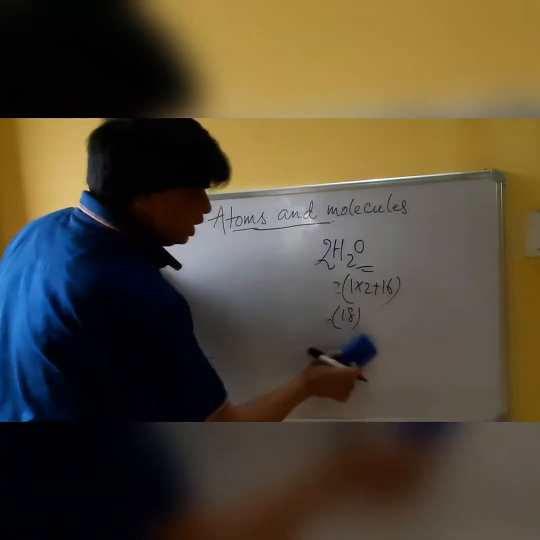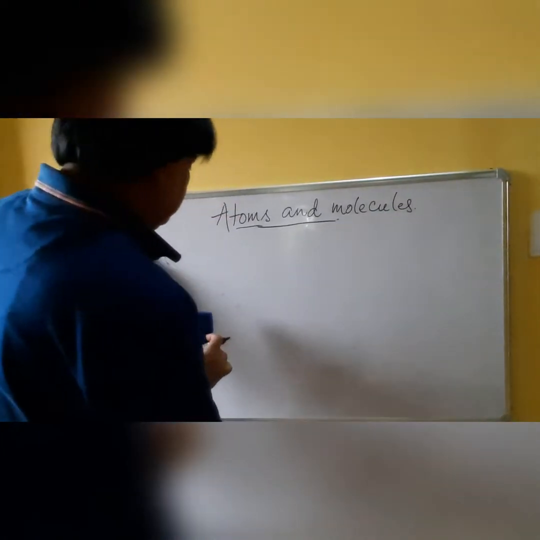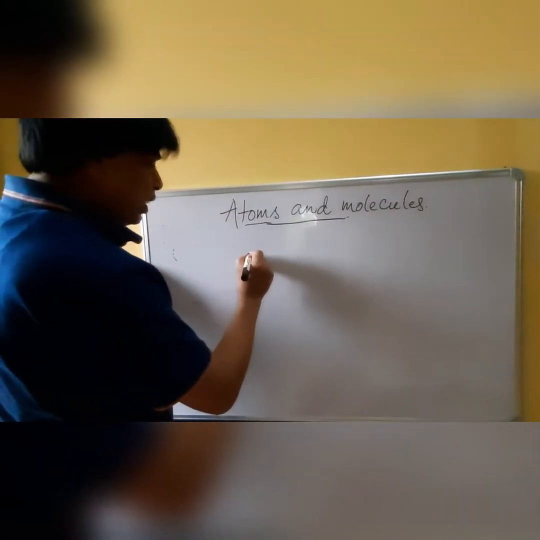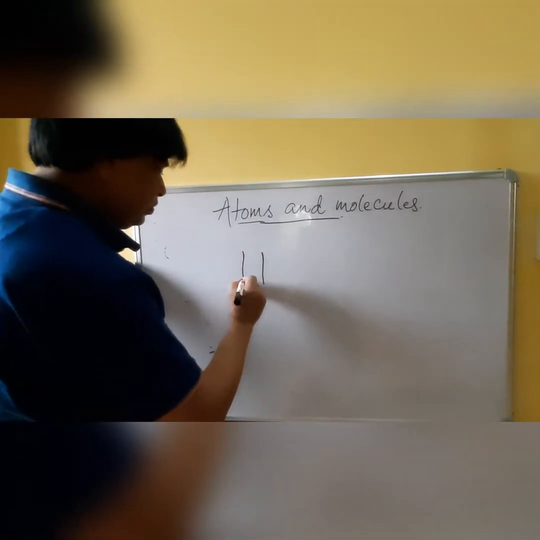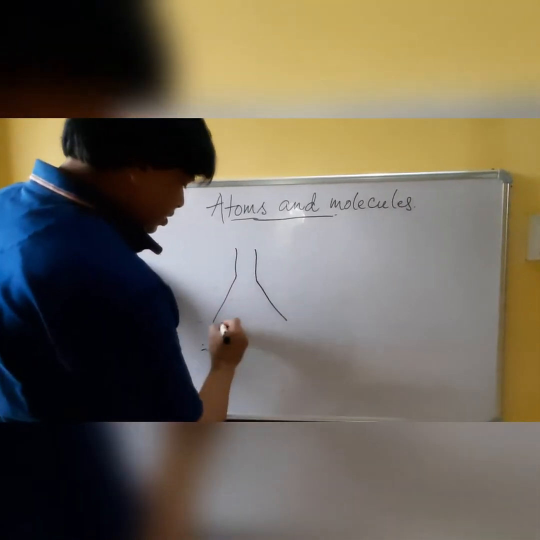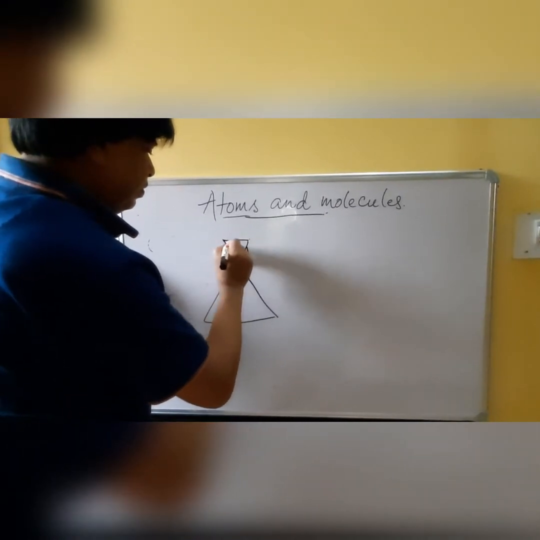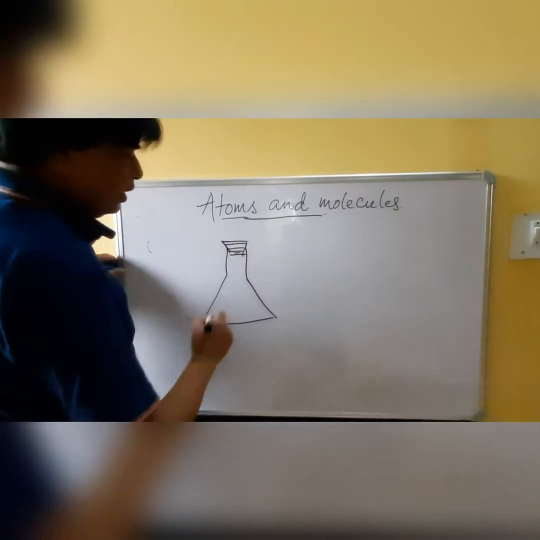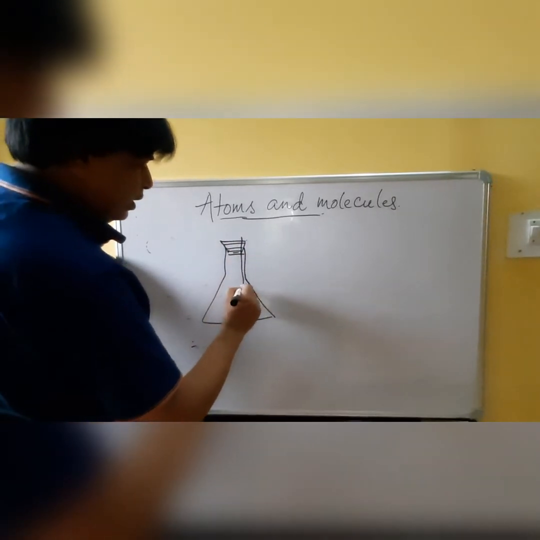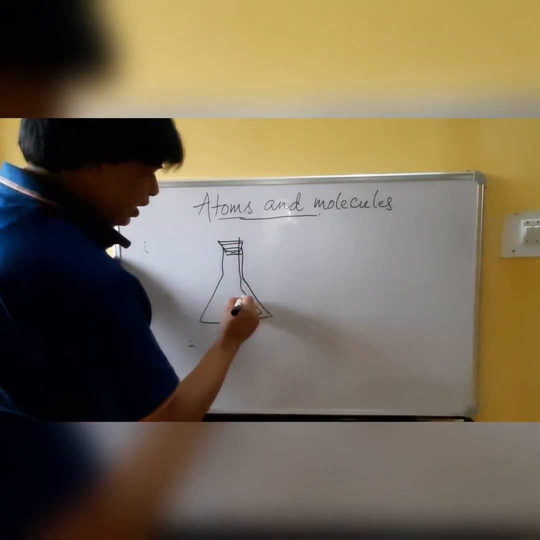So what is the experimental proof? You have to take a conical flask with a cork fit in it and a test tube inverted in it.